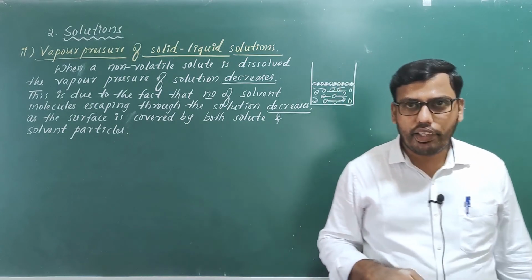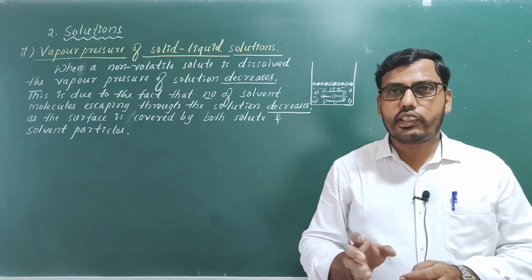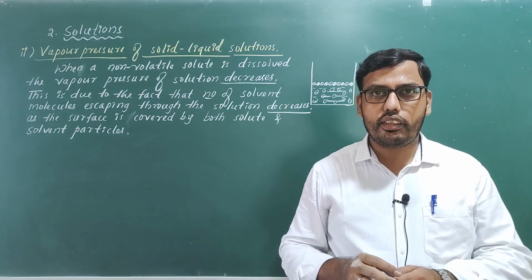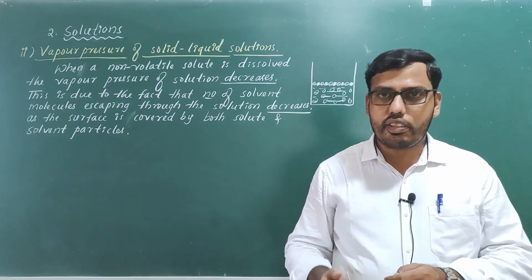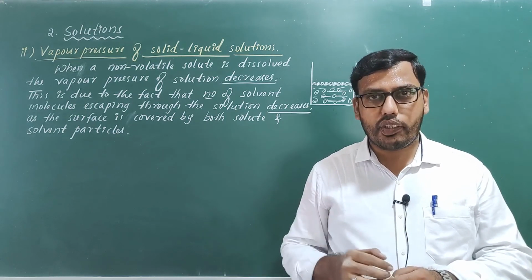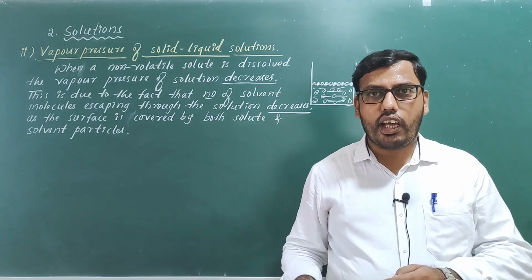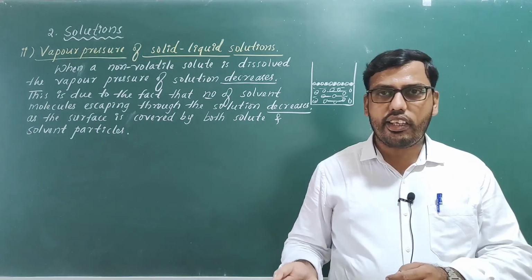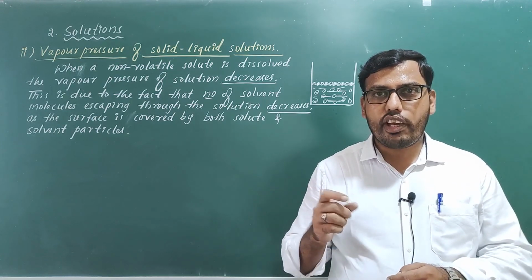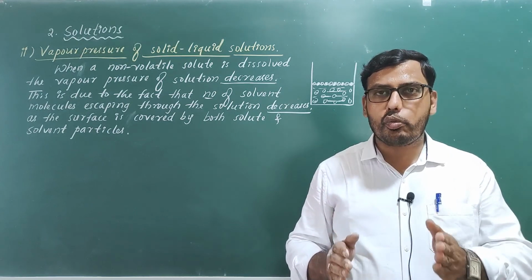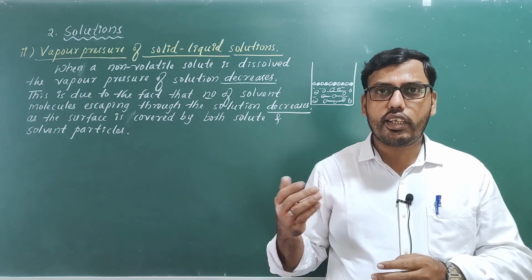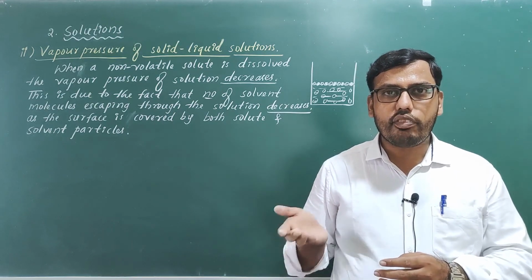Dear students, remember, I have told you this vapor pressure is mainly a property of liquid solutions, so it is mainly connected with liquids only. When solvent is liquid, it will be having some vapor pressure. Suppose if a liquid solvent is volatile in nature, then its vapor pressure will be more. If you are preparing a solution in which both solute and solvent are volatile in nature, the vapor pressure of such a solution is more, because the escaping tendency will be more.